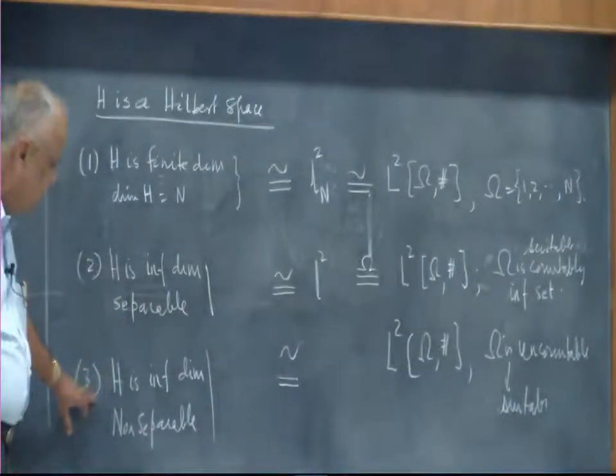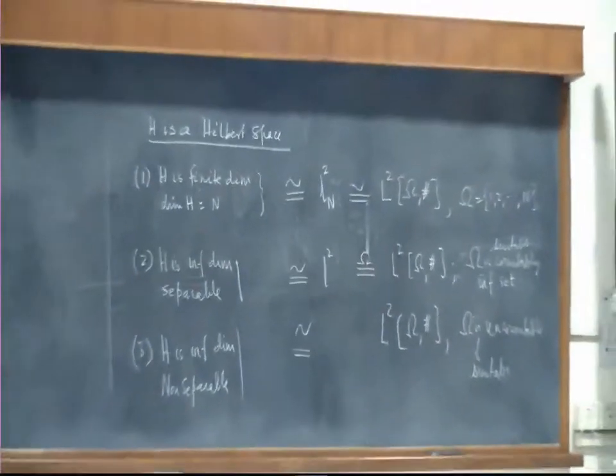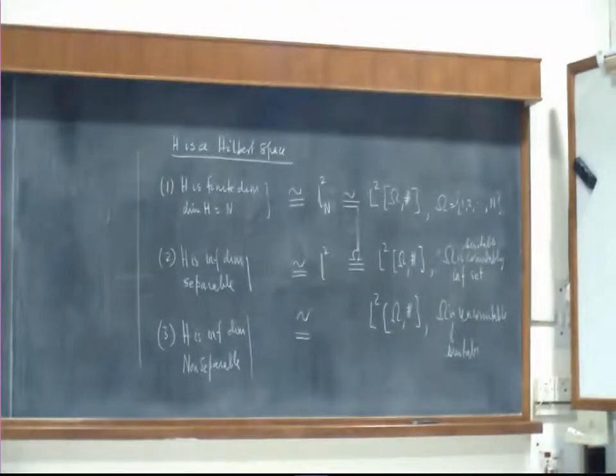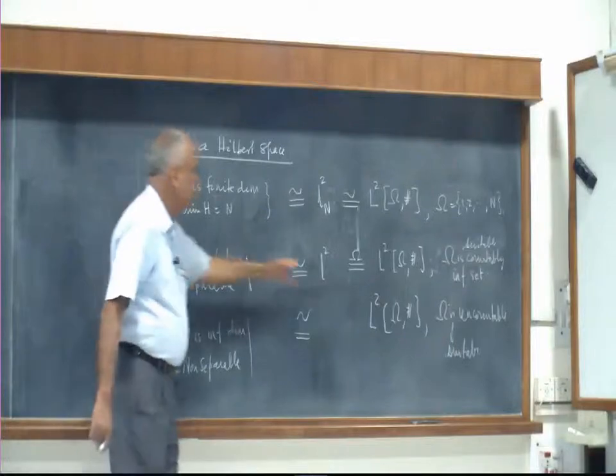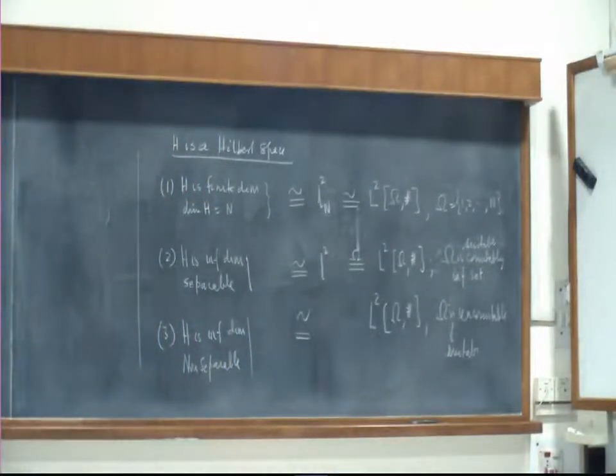So see, we have already studied this. The next important thing is to study this, and this will involve integration with respect to measures, the counting measure. This can still be handled nicely because it will be converted to this L2 and everything can be studied discretized.